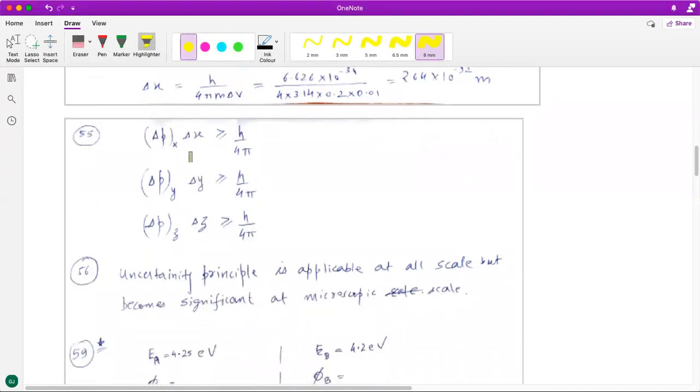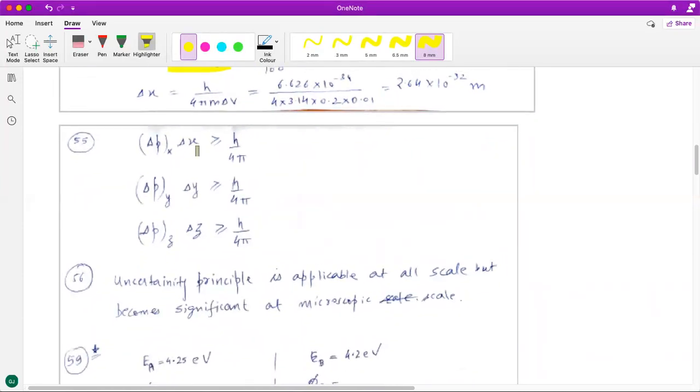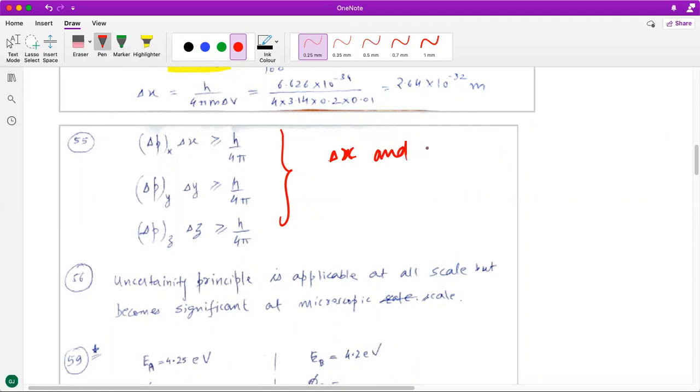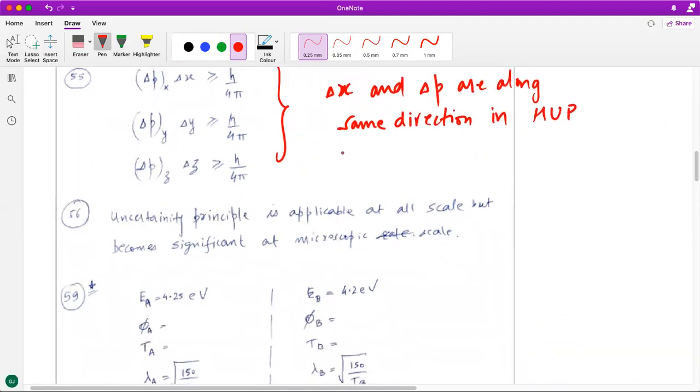Then 55th question is something that was discussed in the theory in the class itself, that when we are talking about Heisenberg's uncertainty principle, the uncertainty in position and uncertainty in momentum, they are along the same direction. Okay. So whenever it is reported in Heisenberg's uncertainty principle, make sure that they are in the same direction.